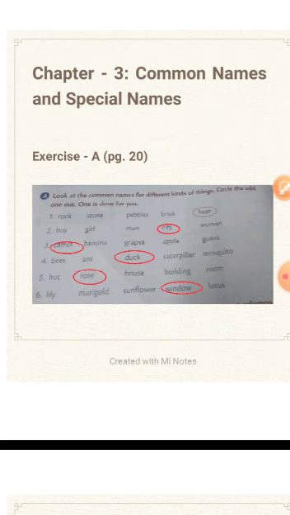Now question number 6. Lily, marigold, sunflower, window, lotus. Here lily, marigold, sunflower, lotus, all these words are names of flowers. Window is the name of a thing. So circle the word window. So we have done exercise A. You have to do this in your copy.